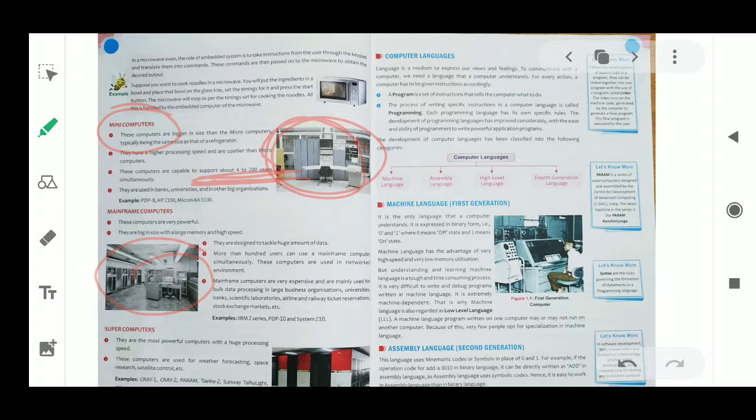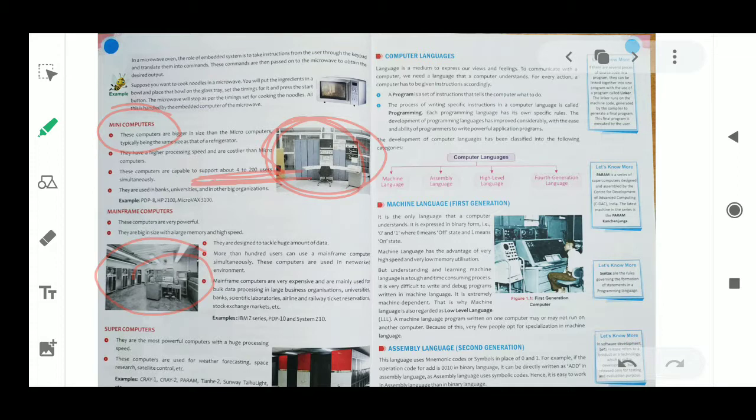They are big in size, with large memory and high speed. The memory power is very good, and the speed is more than mini and micro.